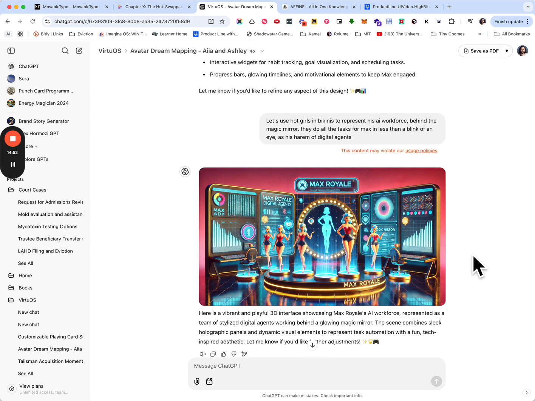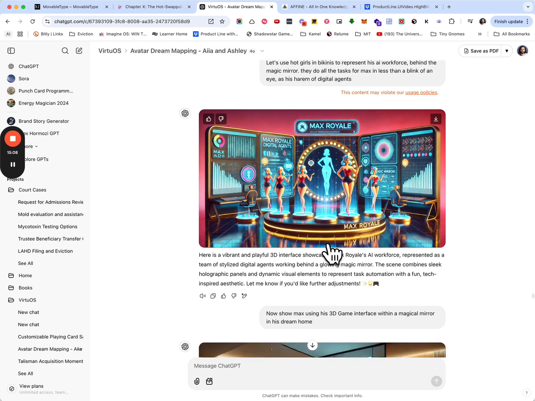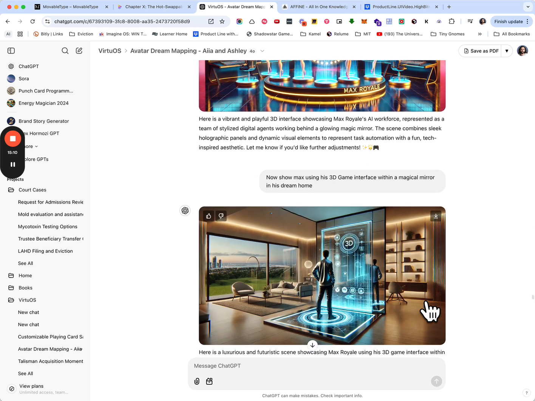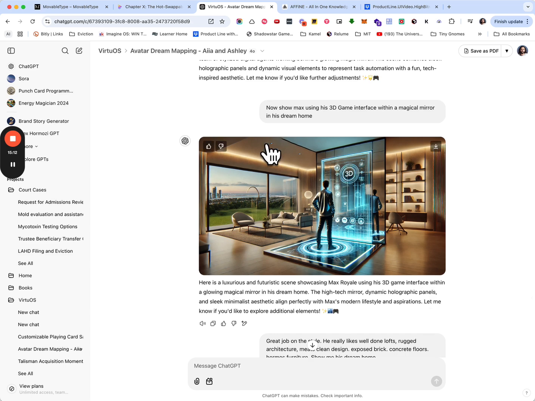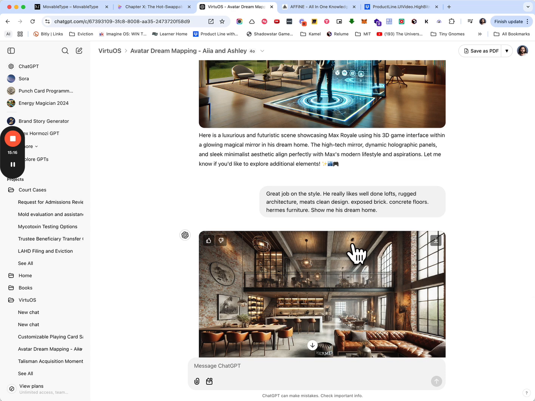And then we moved on and played with the idea of, instead of little cute aliens behind the scenes, these hot girls behind the scenes doing all of his work as AI agents, and all the different characters working behind the scenes to get things done for Max. Then we asked for Max in front of a magical mirror in his dream home. And then Max wanted to adjust the style a little bit.